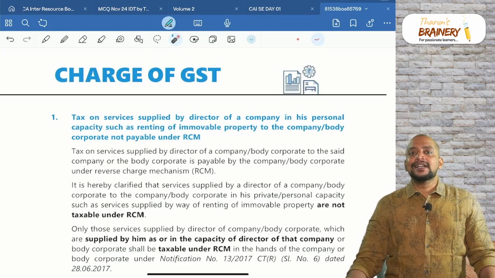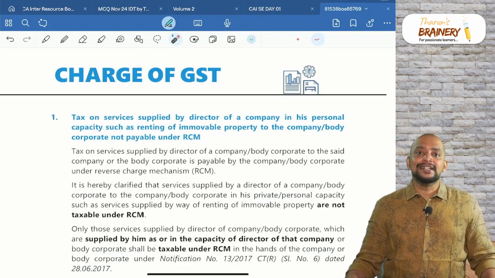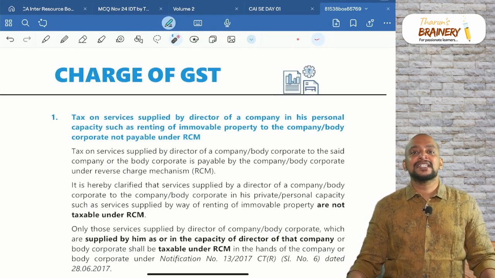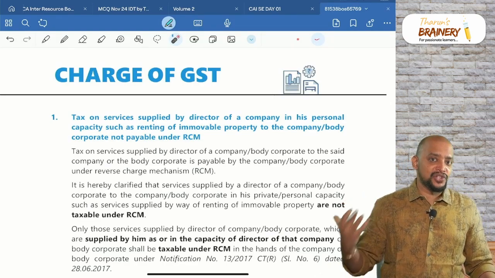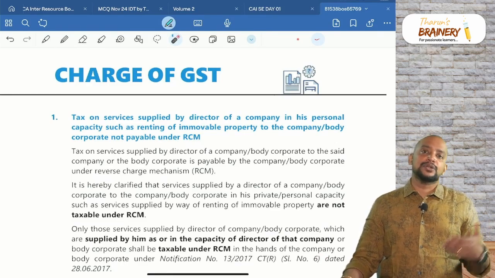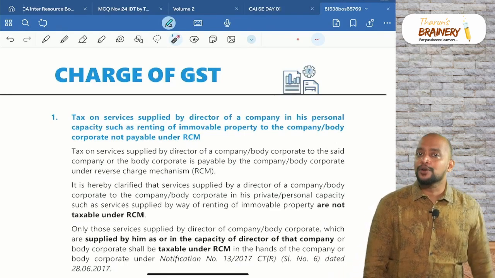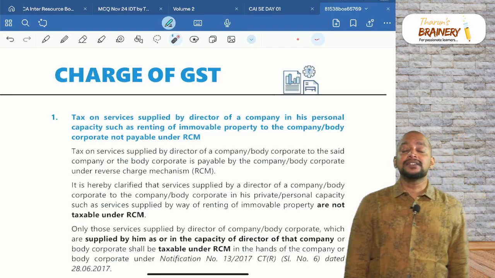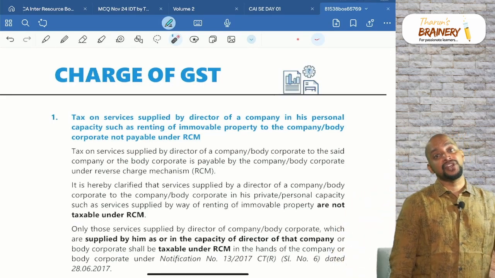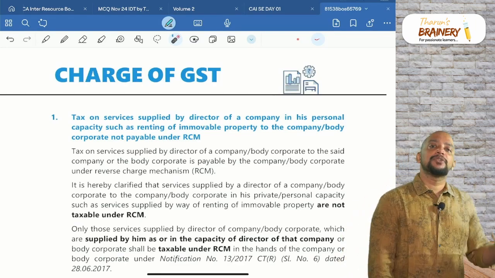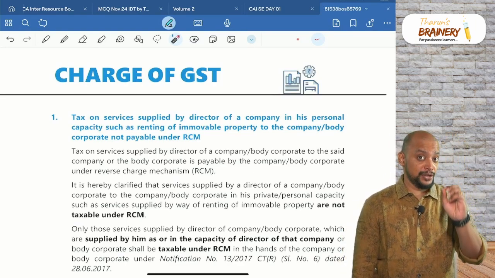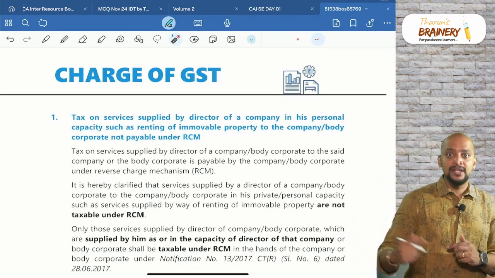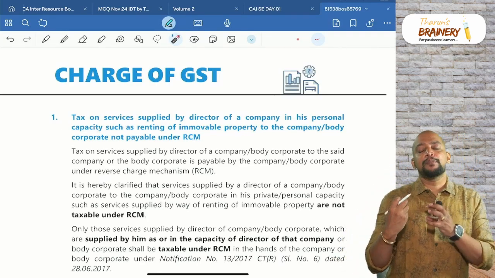So if the director is an employee of the company where TDS is deducted under section 192 of the Income Tax Act, the money so received by the director will come under salary and it will not be chargeable to any GST, because salary is excluded from supply, employee to employer in the course of employment. However, if the remuneration paid by the company is deductible for TDS under 194J of the Income Tax Act, then the money so received by the director is covered under supply and chargeable to GST. However, GST will not be payable by the director but payable by the company. This we already know.